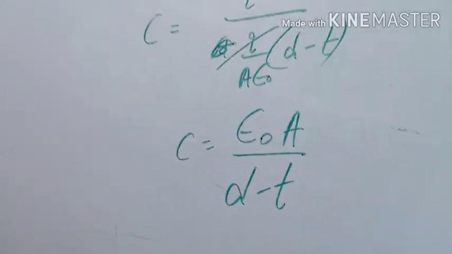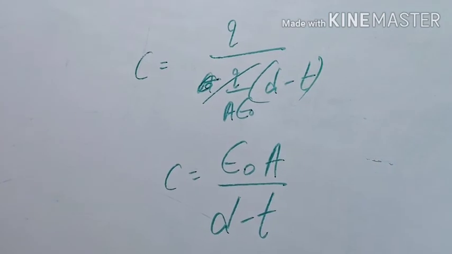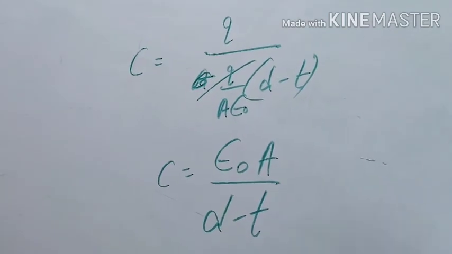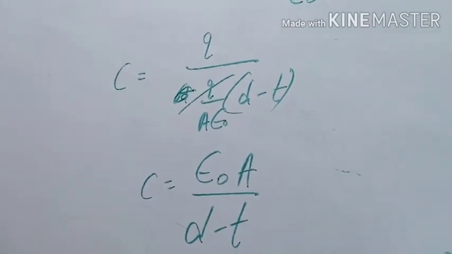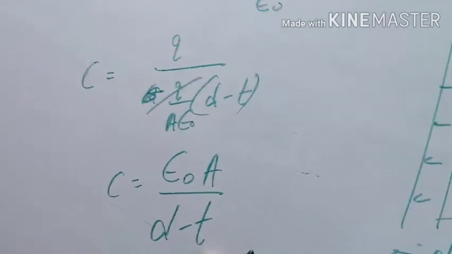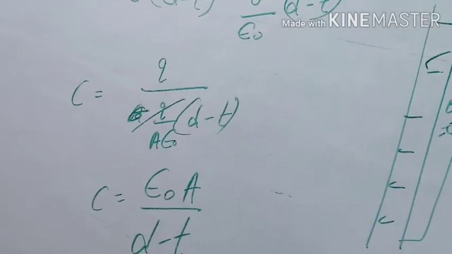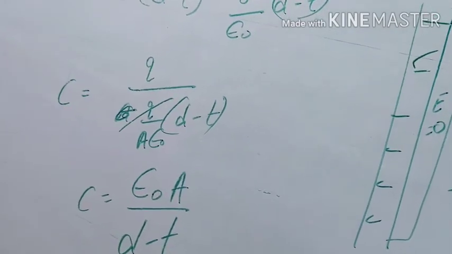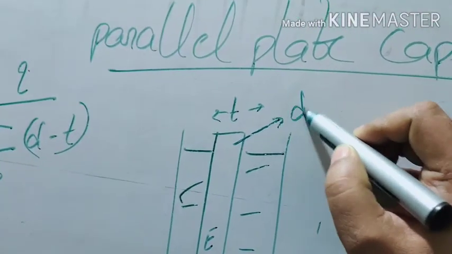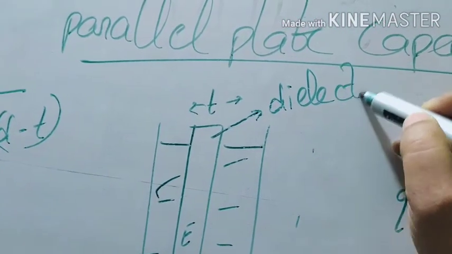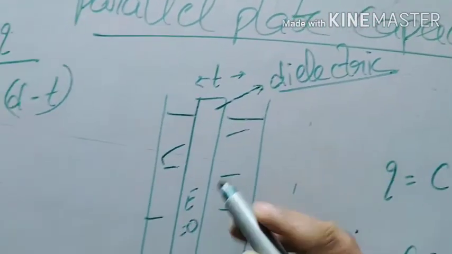So this is the value of capacitance when a conducting plate is placed. If I put t equal to 0, that is the capacitance without any material medium, the capacitance in air. Suppose now this material medium is a dielectric. In a dielectric, electric field is not 0.